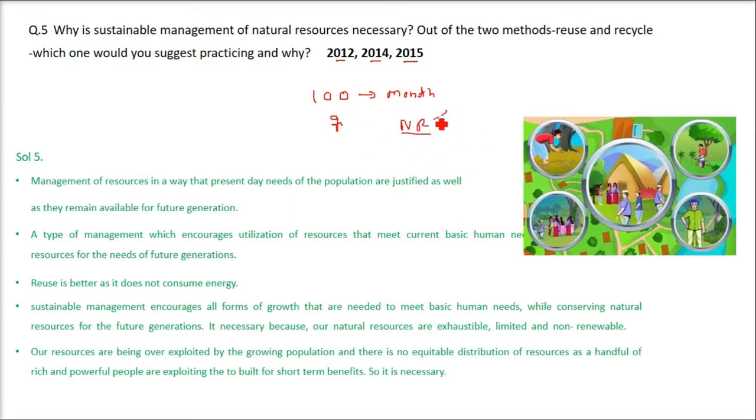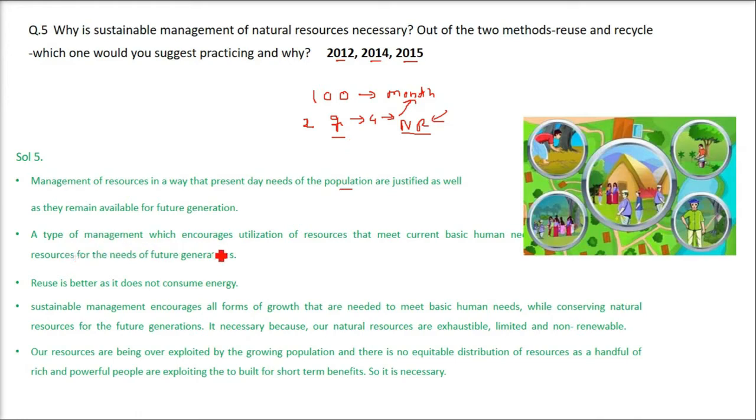Natural resources are limited. They take a long time to replenish themselves, and there are certain natural resources which take millions of years to be formed, like the minerals. So management of resources is very important, because right now the population can use whatever it needs in a requisite, justified amount, but they need to keep something for the future generation. For example, if you have 100 rupees, spend say 2 rupees now. Next day you can spend 4 rupees. Like this you can go for the whole month. Otherwise you will fall short of money, and that will be a real trouble.